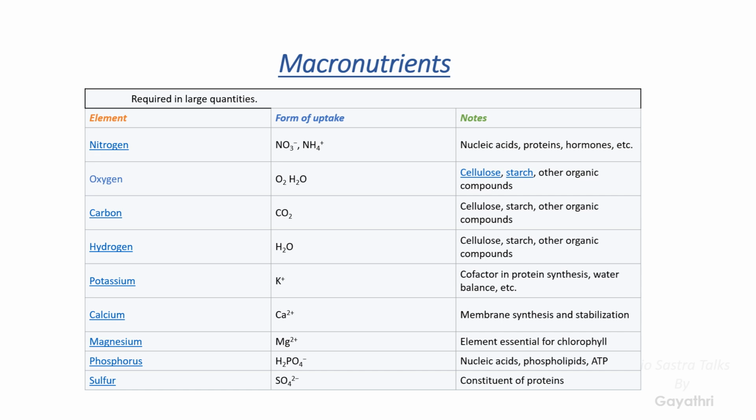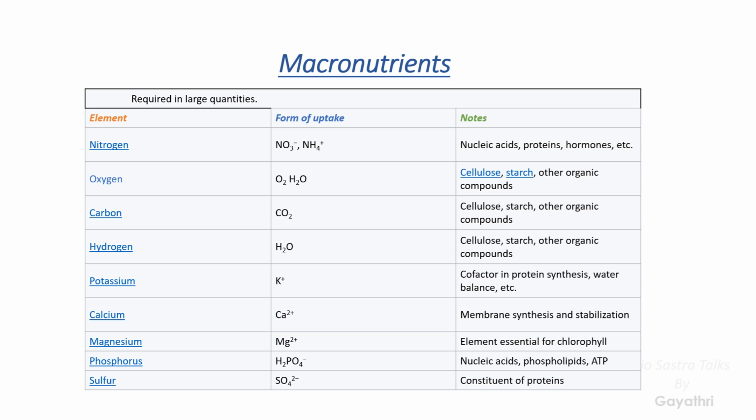First of all, we'll discuss some of the macronutrients present in the plants. As I already told you, they are required in large quantities. That's why they are known as macronutrients. Some of them are nitrogen, oxygen, carbon, hydrogen, potassium, calcium, magnesium, phosphorus, and sulfur.